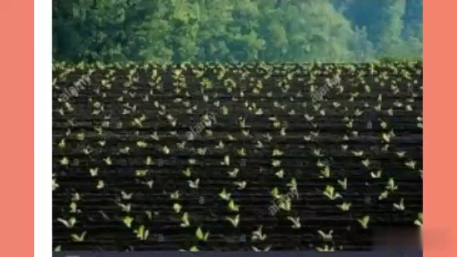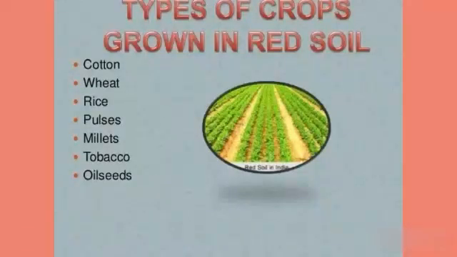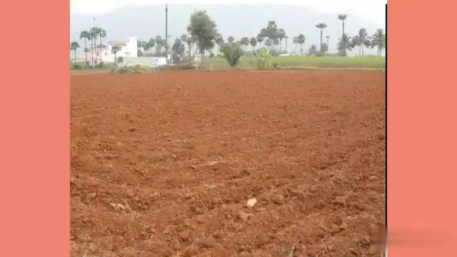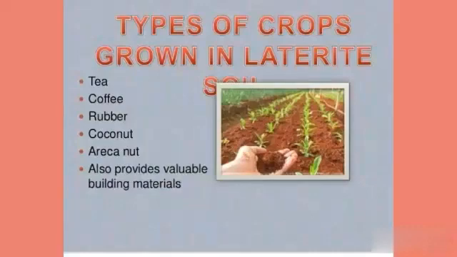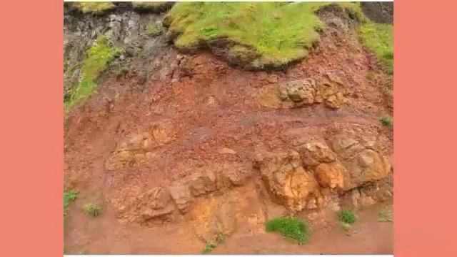Red soil. These soils are formed by weathering of metamorphic rocks and others. The presence of iron oxide gives this soil its color. It is not a fertile soil. It is suitable for millet cultivation. Next, laterite soil. These are the typical soils of tropical regions. These soils are found in the region.